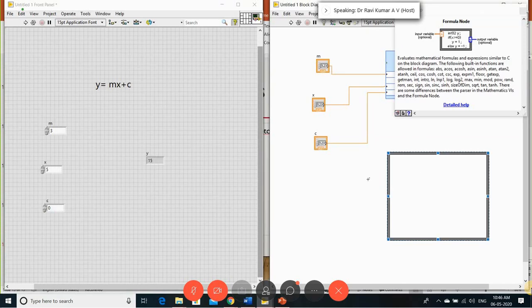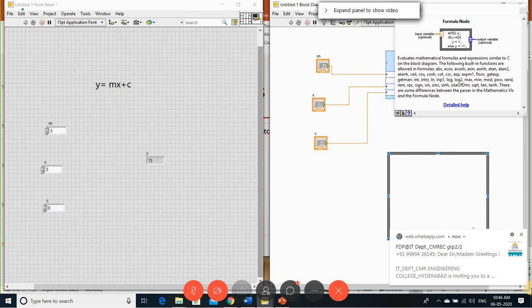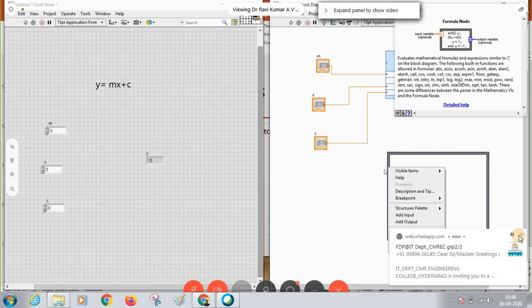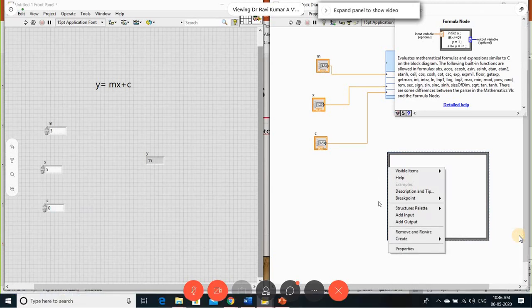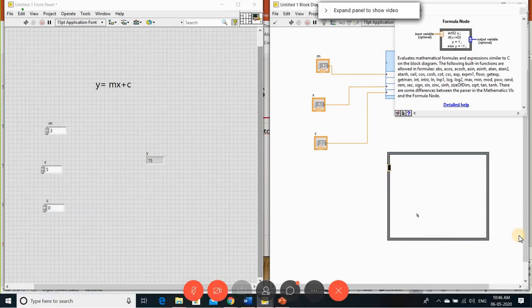So once you draw this formula node, always remember this side, the left side, is the input, and this side is the output. So click on that to highlight the formula node, then right click on it. Here it is given, add input. So whatever variable name you want to type inside, give that variable name. But this variable name and the name you gave in your block diagram should not need to match. It can be anything, or it may be the same variable name.